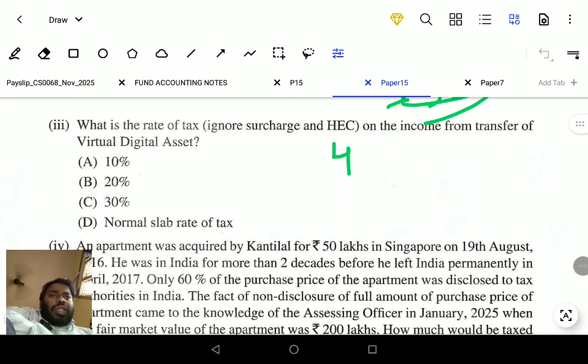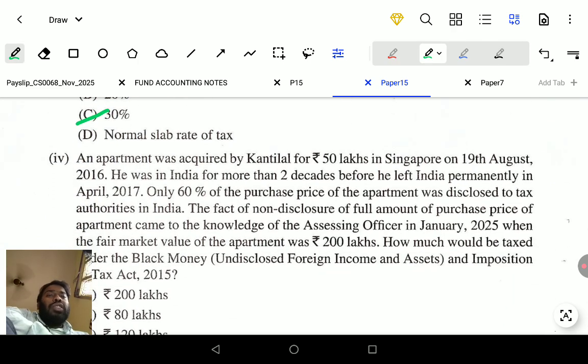Okay, friends. Next question is what is the tax rate? Ignore surcharge and health and education cess, which is 4%, for individuals and partnerships on income from transfer of a virtual digital asset. Here transfer is nothing but sale of the virtual digital asset. Virtual means online asset. Cryptocurrency is there. That is virtual digital. Tax rate is 30% for that virtual digital asset. So simply click next question.